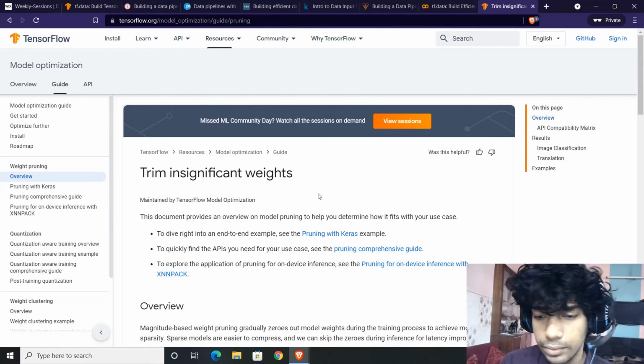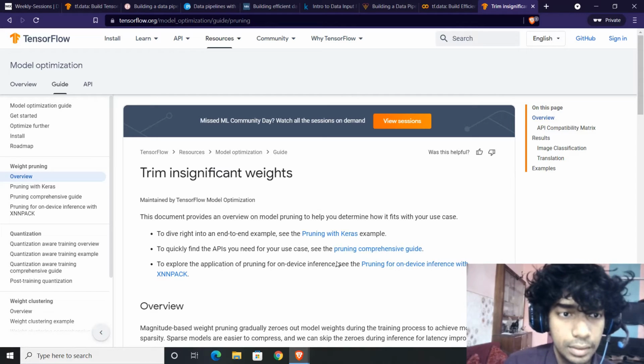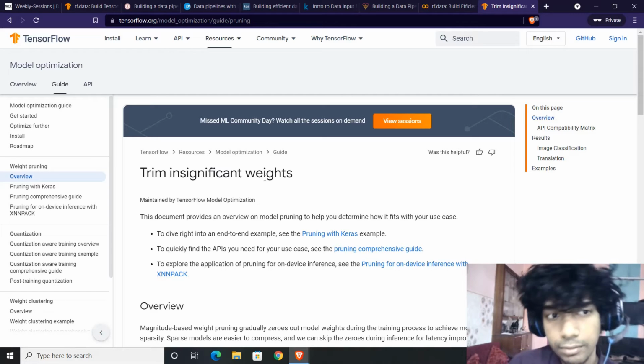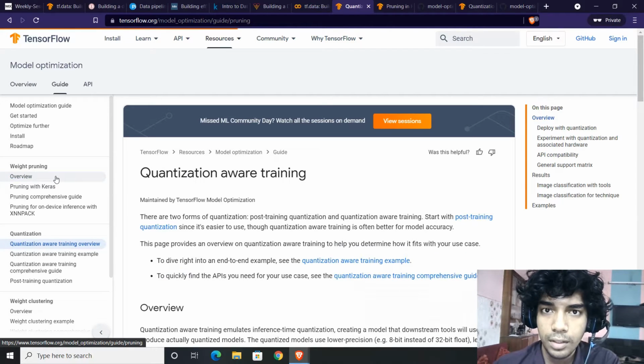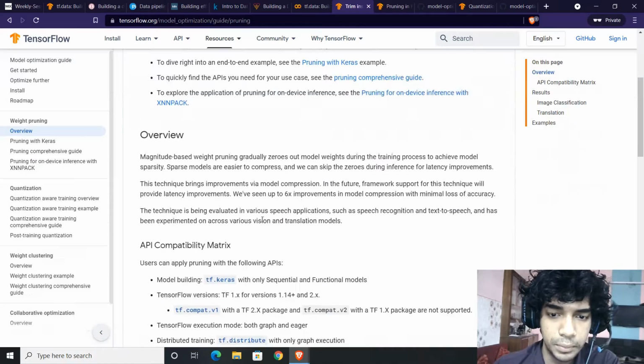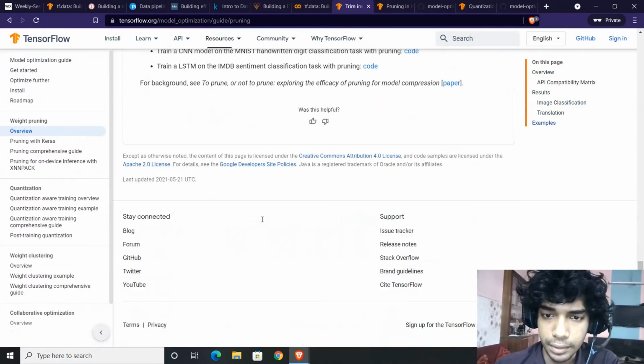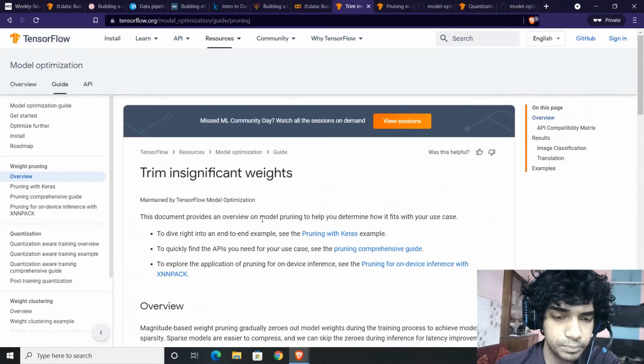All right. So let's discuss pruning and quantization. Then we'll move on to TF data. So let us discuss pruning and quantization to greater extent.